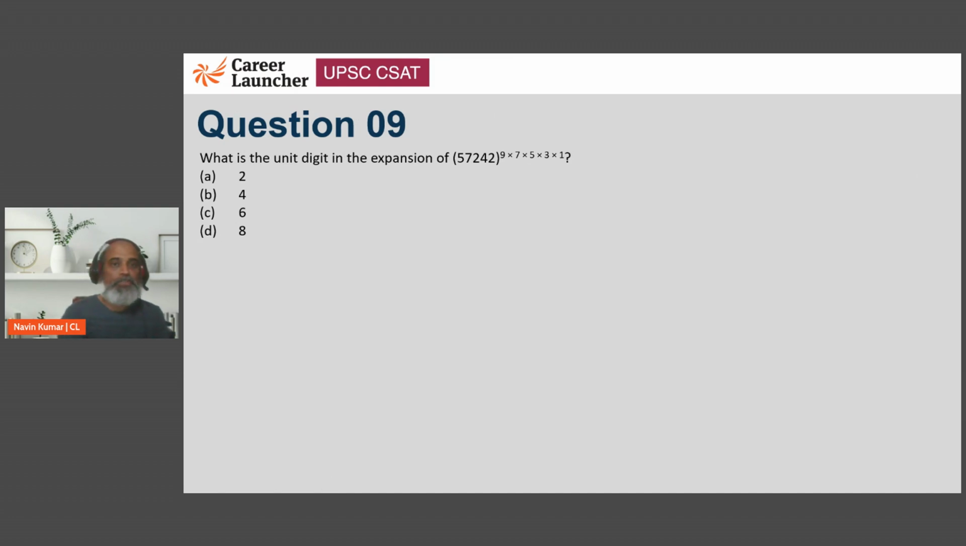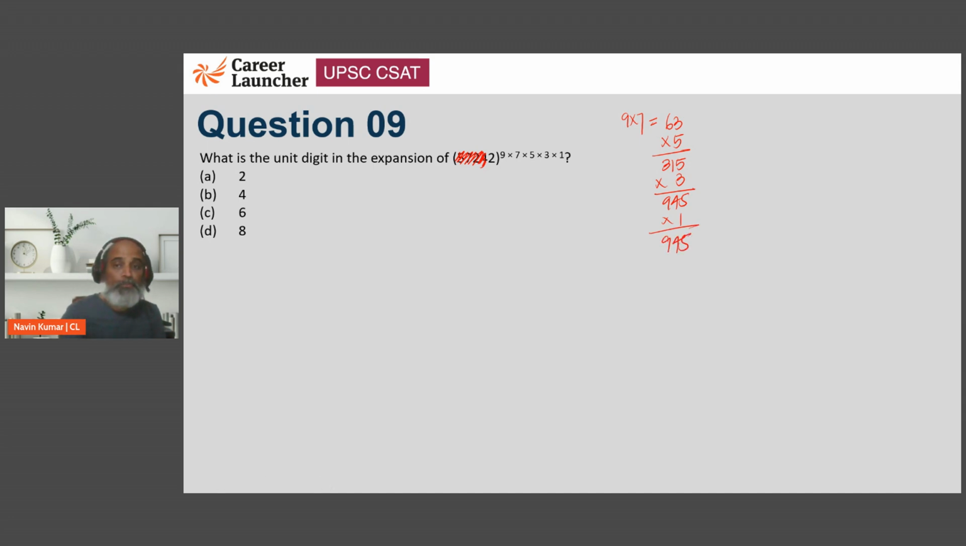Next, what is the unit digit in the expansion of this? Now, please do remember, when we are dealing with unit digit, we should ignore all the digits but the unit digit. The next is we should only look at the last two digits of the power. So right now 9 into 7 is 63, right? And 63 into 5 is 315, and 315 into 3 is 945, and into 1 is 945.